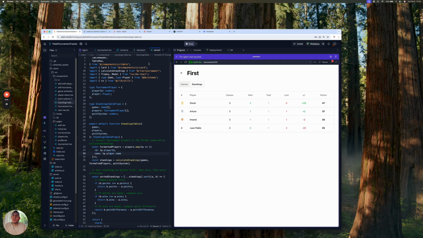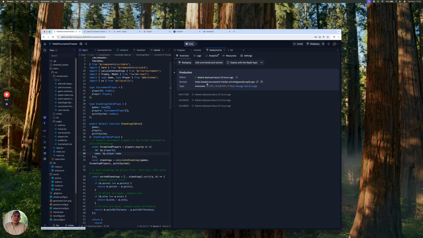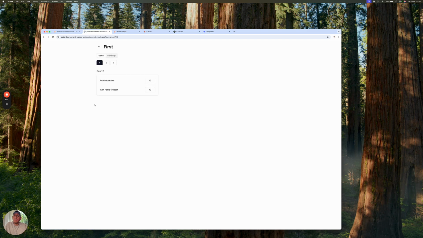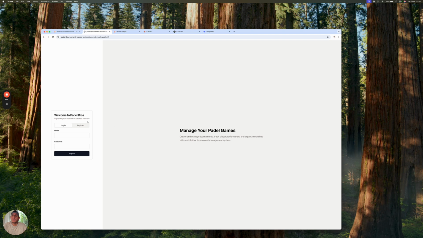This is the cool thing about Replit, is that once you create your application and you are iterating on it, you can actually go ahead and deploy it. I went ahead and deployed it, so at this point, this app is live right now. If I were to refresh here, you can see the tournament that I created earlier, and I can also create new tournaments. And you can also come in here, register your own account and start creating your own paddle tournaments.